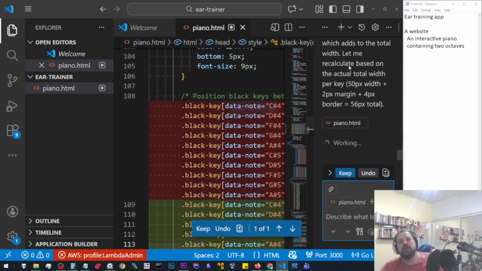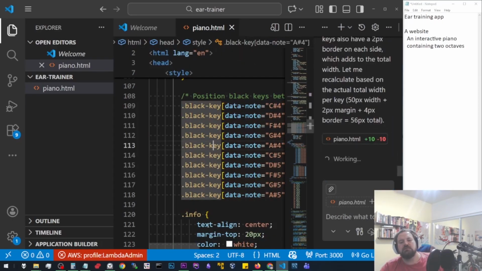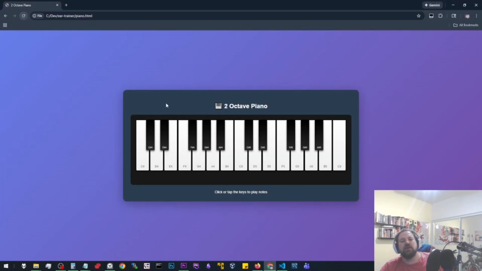Okay, it's talking about another 2-pixel border, right? So, see what that looks like now. There we go. That looks correct. So here we are. I didn't code this. I told the computer to code it for me. And it's pretty solid.